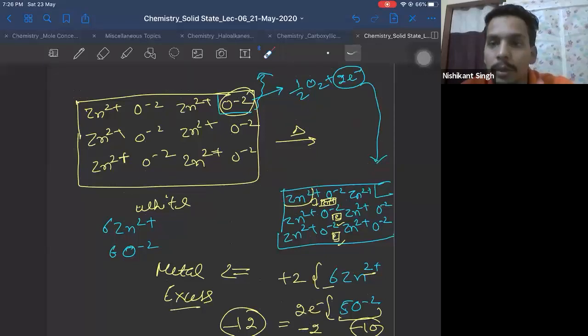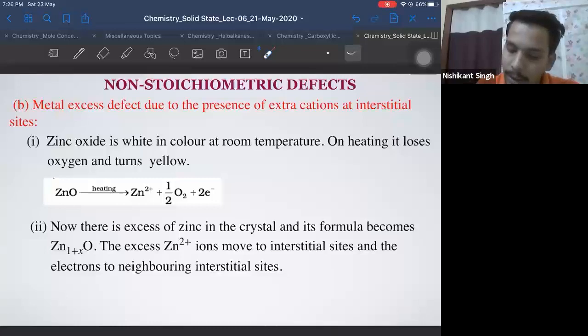Now let's see this. Now there is an excess of zinc in the crystal and its formula becomes Zn 1 plus x, oxygen is 1, but zinc has increased. Atoms of zinc metal have increased, correct?